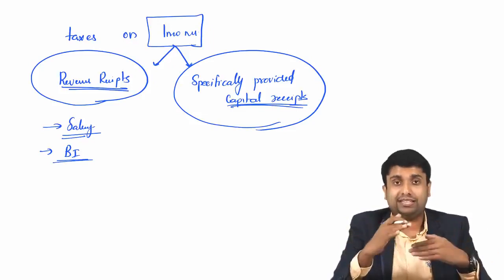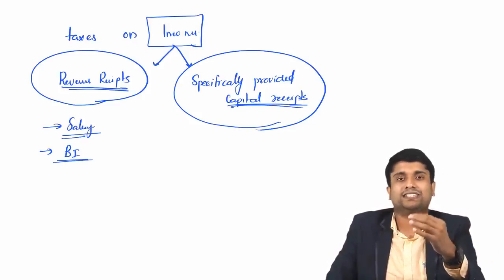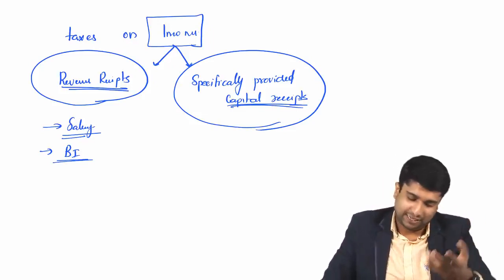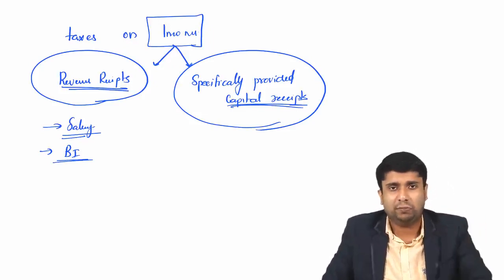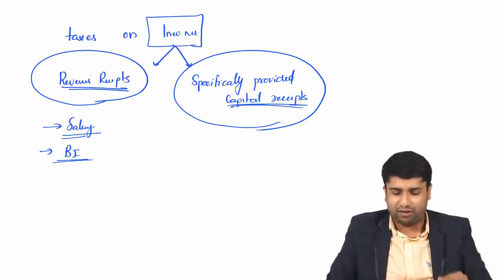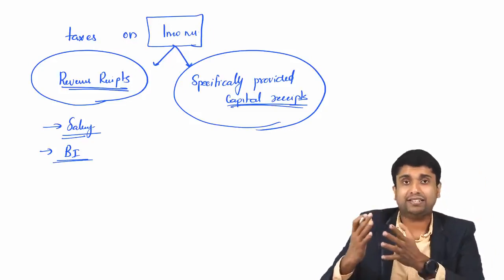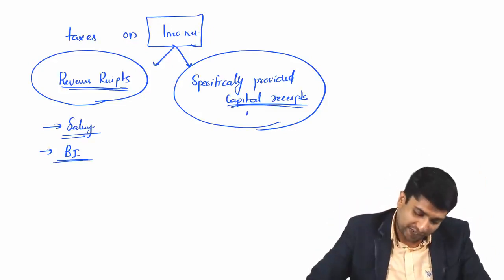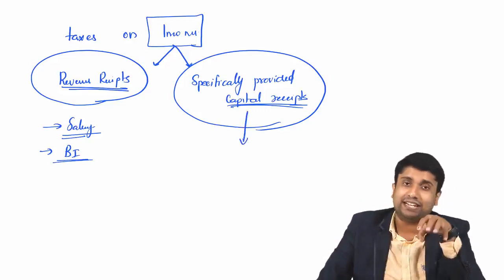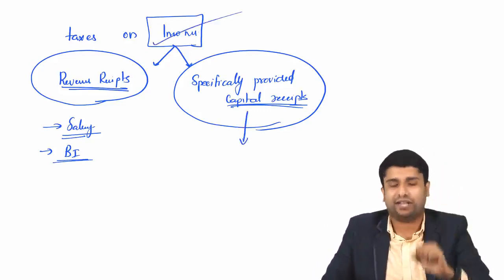No. If I'm doing that, then I'm doing it as a business. So these two transactions can be called capital receipts. Example: lottery, selling your house property, land, gold, etc. They can be called capital receipts because they won't recur. So specifically provided capital receipts can also be called income for the purpose of income tax.